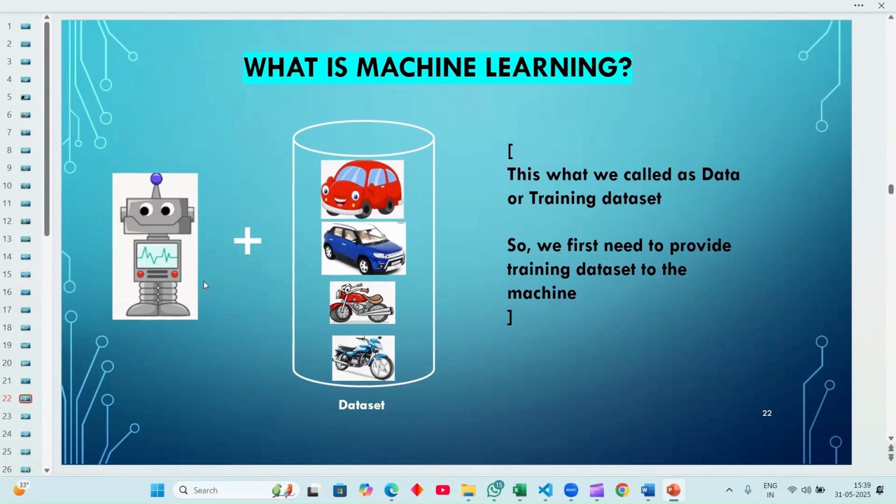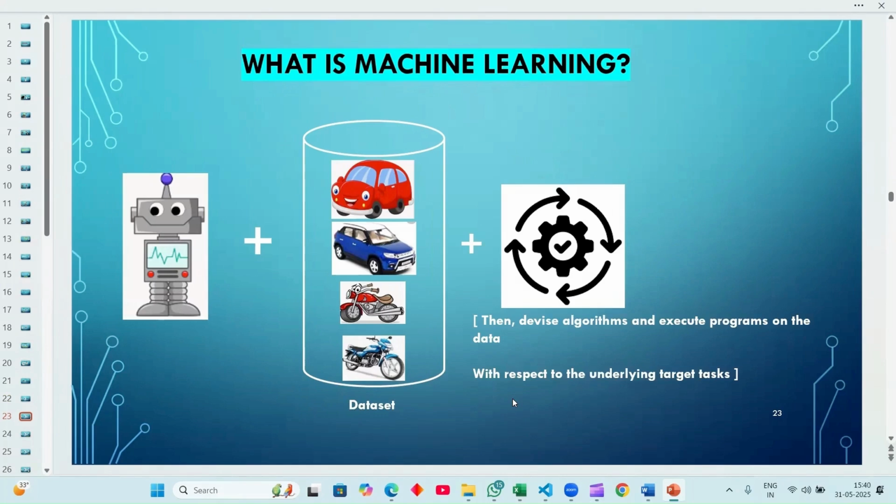So, see, robots, where we have objects. We conclude all the objects as a data set. We consider them as data sets. This is what we call training the data. We want to train the data first. So we first need to provide a training data set to the machine to understand easily. After that, the device will perform some operations on it. Algorithms: we want to perform operations and execute the program on the data set with respect to the underlying target task, which we assign as the particular task.